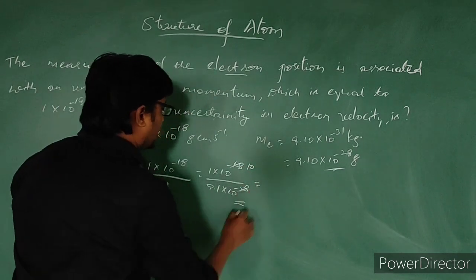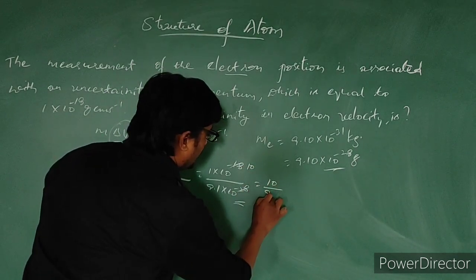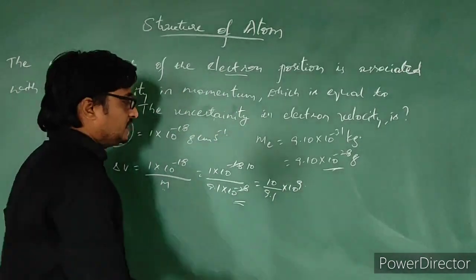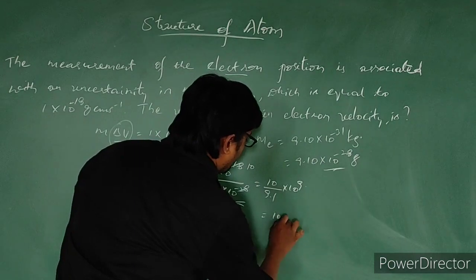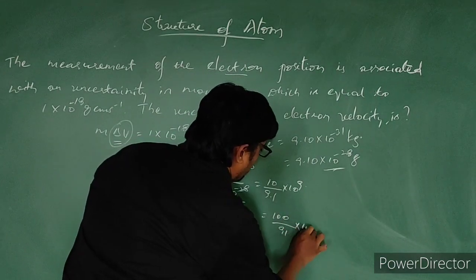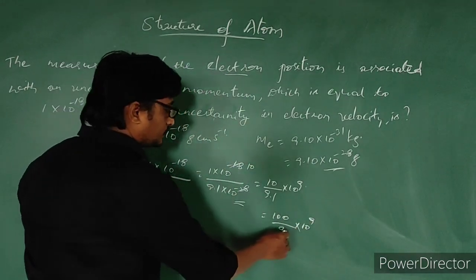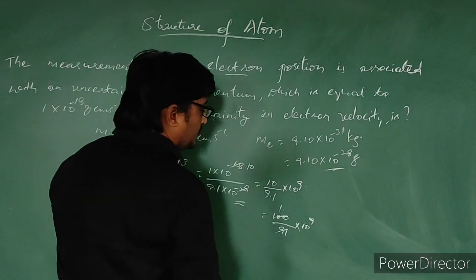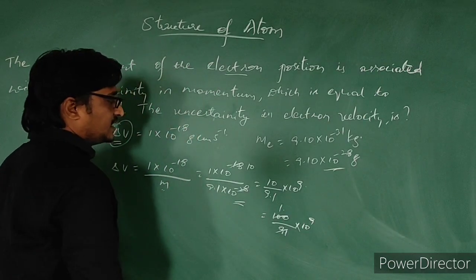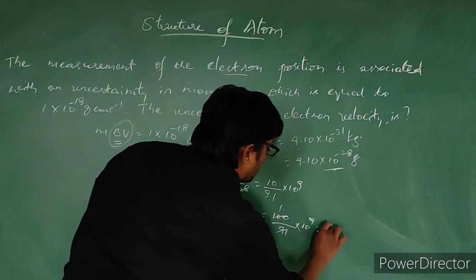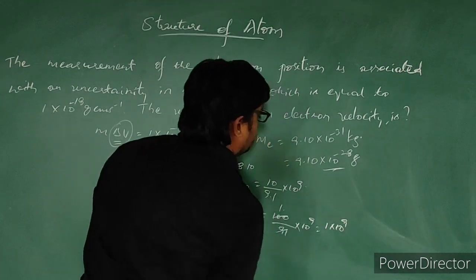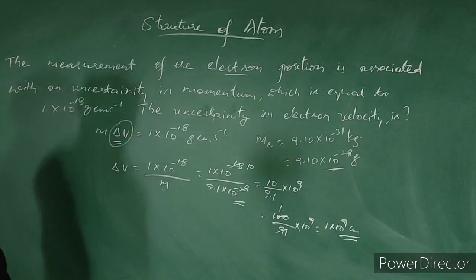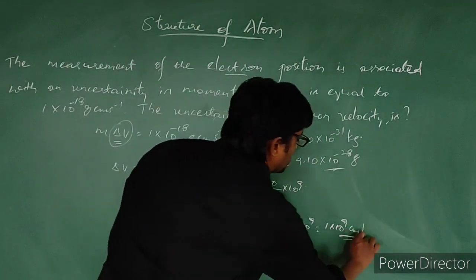So this can be written as 10 by 9.1 into 10 to the power 9, which is 100 by 91 into 10 to the power 9. Approximately we can take it as 1 into 10 to the power 9 centimeter per second.